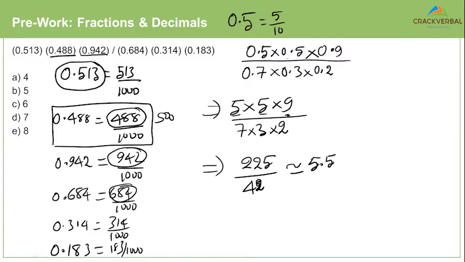And also remember that we have reduced this number by a fair margin. 942, we have made it as 900. So therefore, this value that we got is actually smaller. It should be a little bigger. Therefore, the answer here is 6. So when you're doing approximation, you should never forget the kind of approximations you made. Did you reduce it? Did you increase it? By how much did it increase? Did you increase it by a small margin? It's okay. But if you increased or decreased it by a large margin, then you'll have to account for it in the final answer. All right. So the correct answer here is C for Charlie.